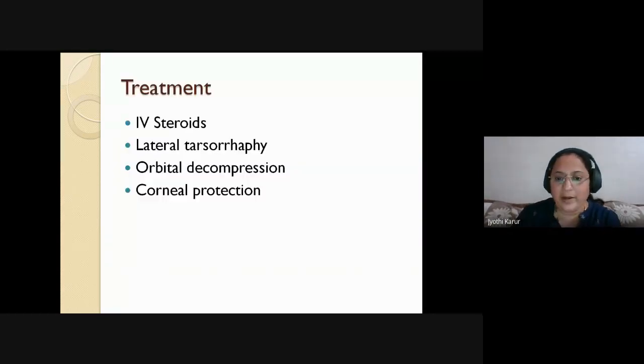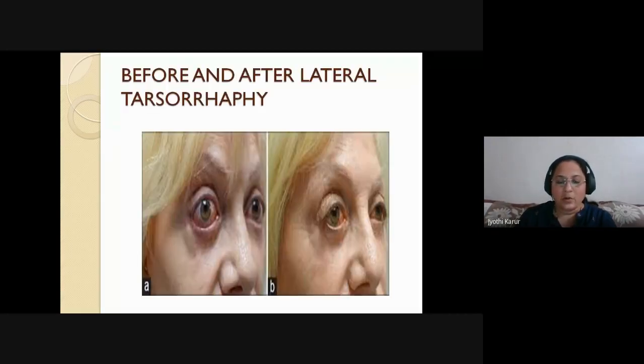The treatment is IV steroids and lateral tarsorrhaphy. This is the most common surgery performed. Orbital decompression in severe stages, and you should use artificial tears and eyelid closing measures during the night and sleep. So corneal protection has to be given, and orbital decompression. This is before lateral tarsorrhaphy. This is after the lateral tarsorrhaphy. See, the protrusion has dramatically come down.